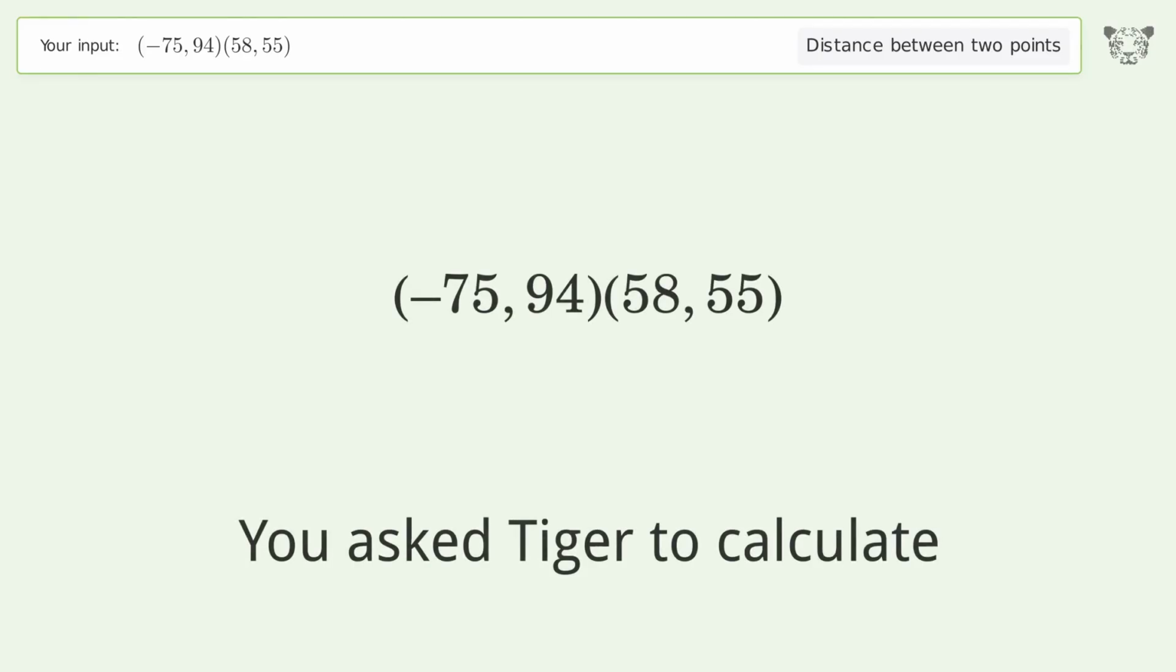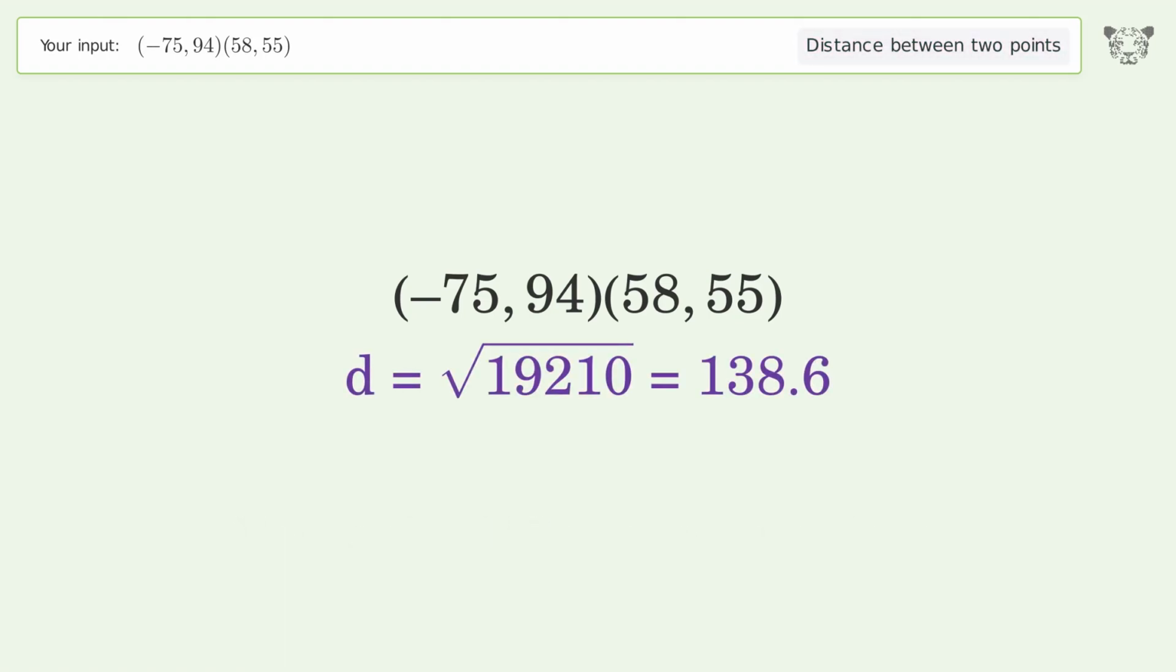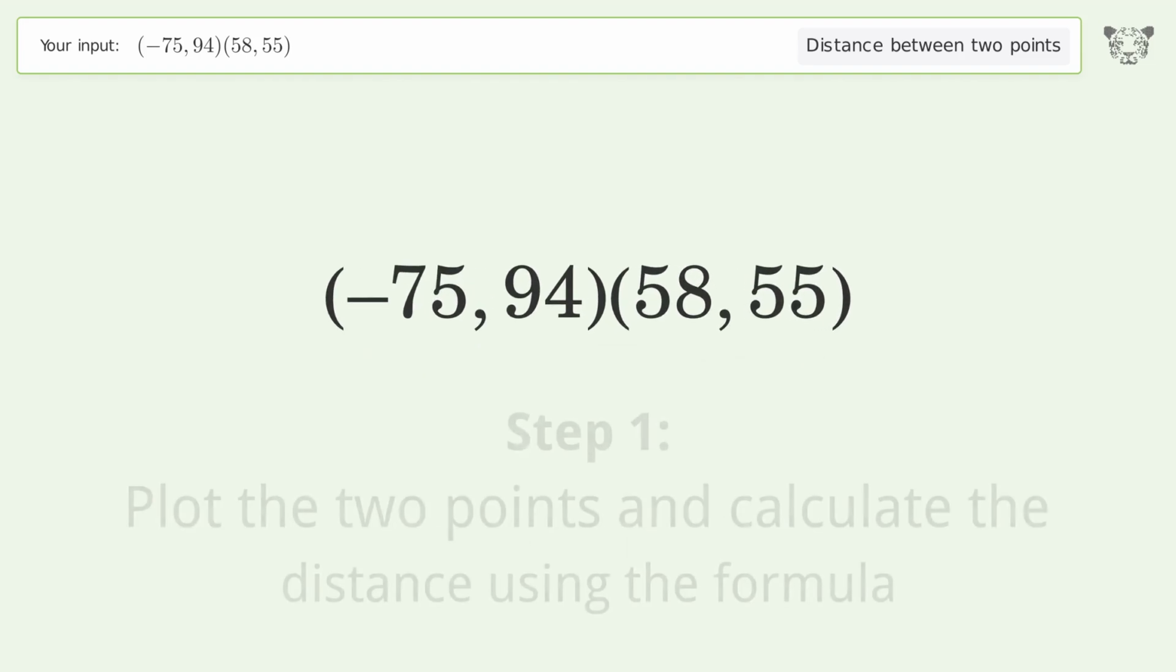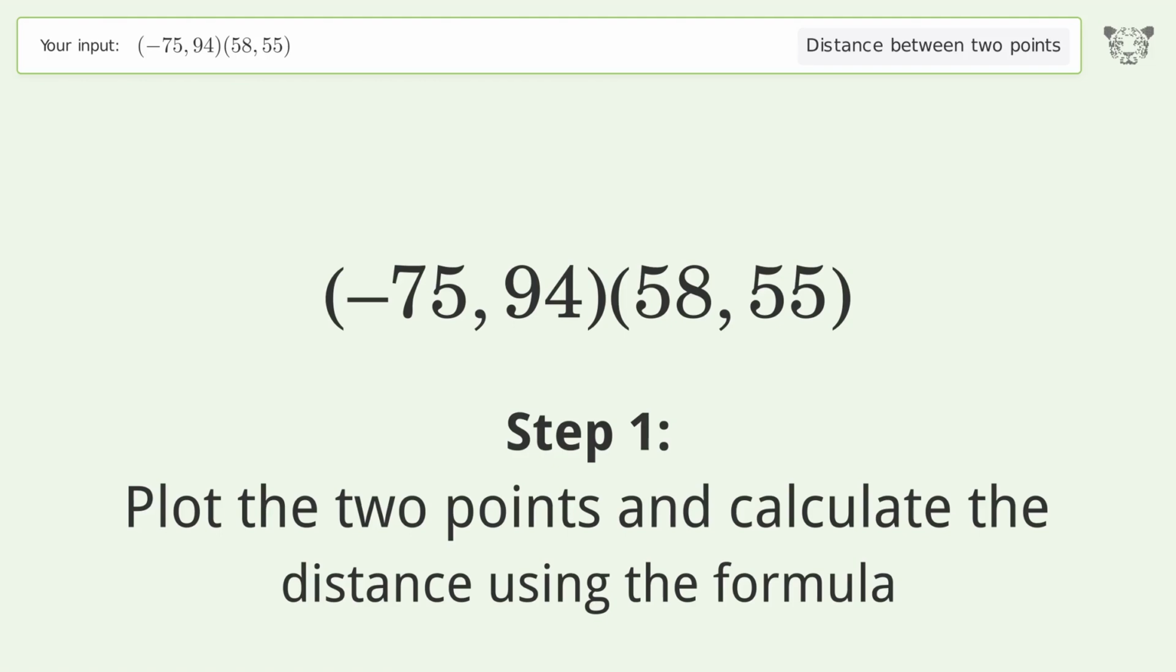You ask Tiger to calculate. This deals with the distance between 2 points. The distance between the 2 points is the square root of 19,210 or 138.6. Let's solve it step by step. Plot the 2 points and calculate the distance using the formula.